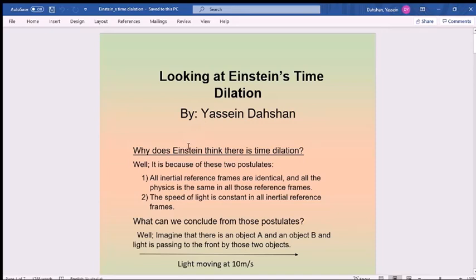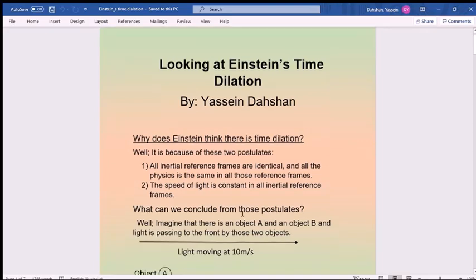So first, why does Einstein think there is time dilation? Well, it's because of these two postulates. Just these two postulates, which the first is all inertial reference frames are identical. All physics is the same in all those reference frames, which basically means that whatever speed you're moving at, the physics will be the same as if you're stationary. So from your perspective, if you're stationary, physics will still be the same. And the second postulate is that the speed of light is constant in all inertial reference frames, which means it doesn't matter what speed you're moving at, the speed of light will still be the same as if you're stationary.